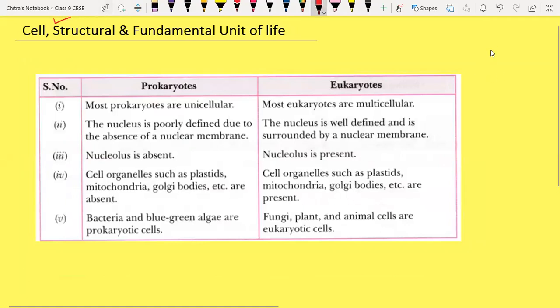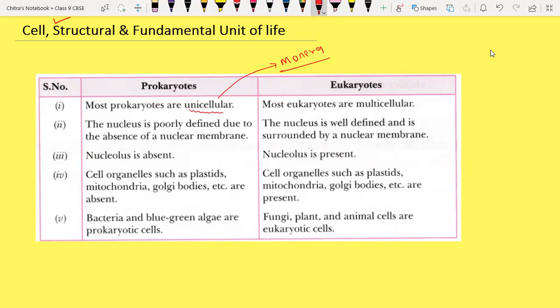So see, most prokaryotes are unicellular, and we have a special phylum which is called Monera, where all the bacteria and sometimes a few disease-causing protozoa come. The phylum Monera.